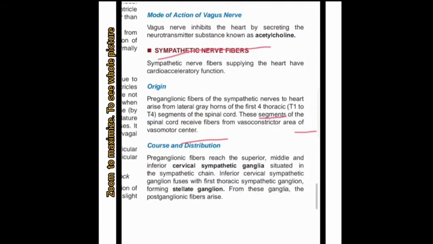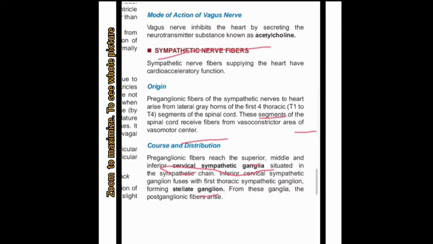The author says that the preganglionic nerve fibers enter the superior, middle, and inferior cervical ganglia situated at the sympathetic chain. The inferior sympathetic ganglion fuses with the first thoracic and forms the stellate ganglion.